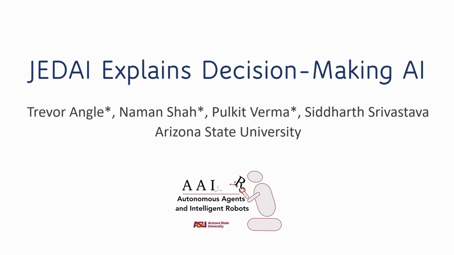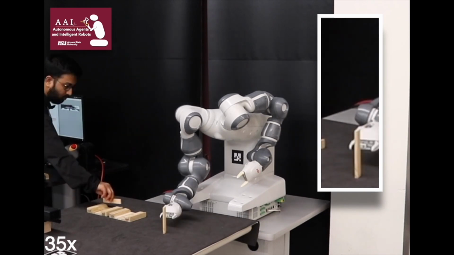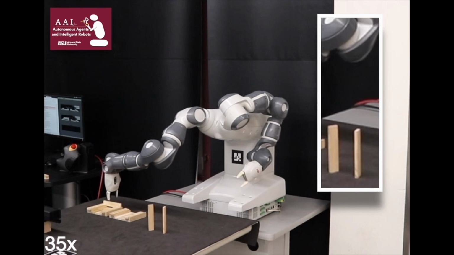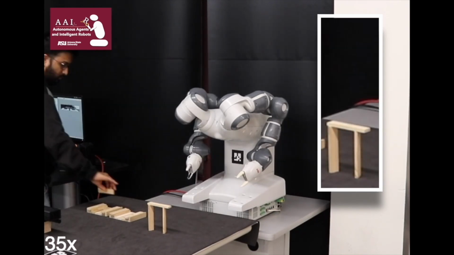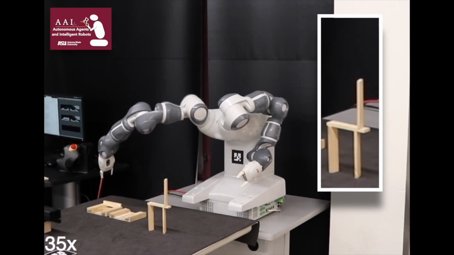Welcome to this demonstration of the JEDI planning interface developed by the Autonomous Agents and Intelligent Robots Lab at Arizona State University. In recent years, significant advances in the fields of robotics and artificial intelligence have opened up an entirely new landscape of possibilities for how machines can be used to enhance human lives. However, most current AI and robotic systems are difficult for a layperson to interact with and understand.